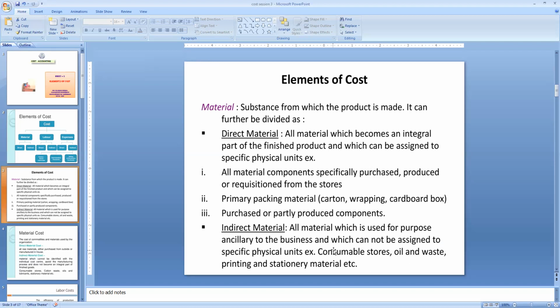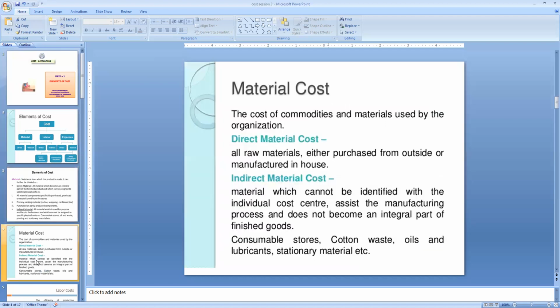They are not a part of the material that can be seen, but they are used while preparing the main product. Or some small tools used for producing a particular unit of a product are also called indirect material. Let us now see what we mean by direct material cost. We have come across materials, so what do you mean by a direct material cost and